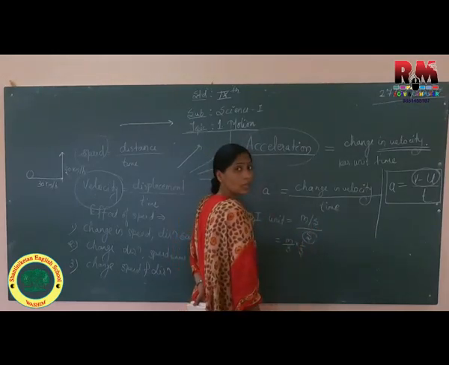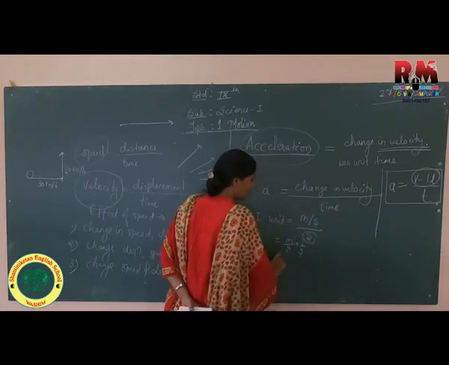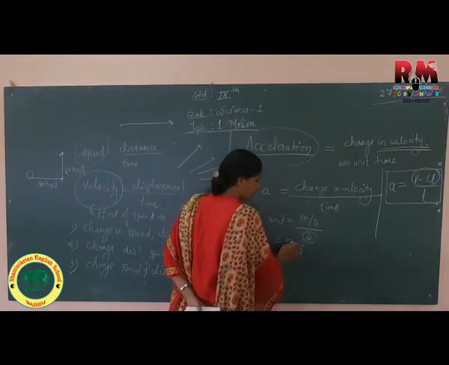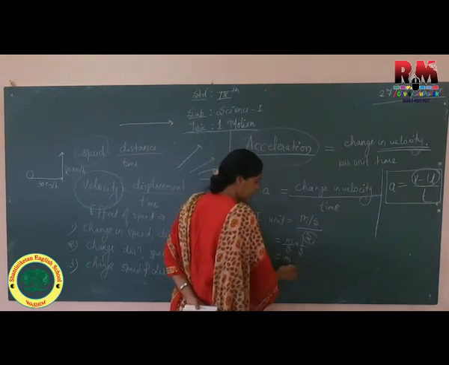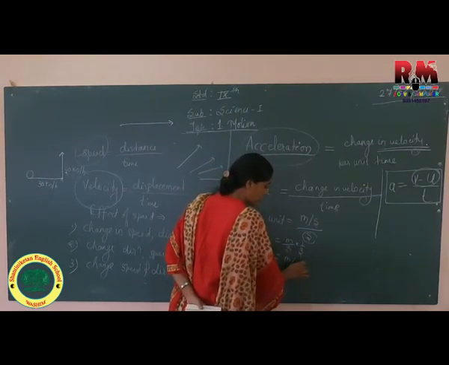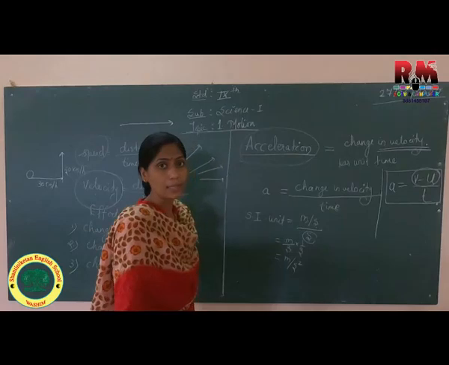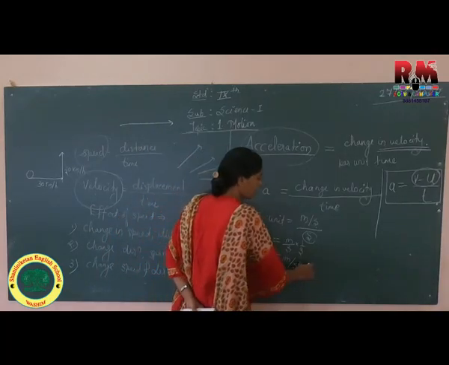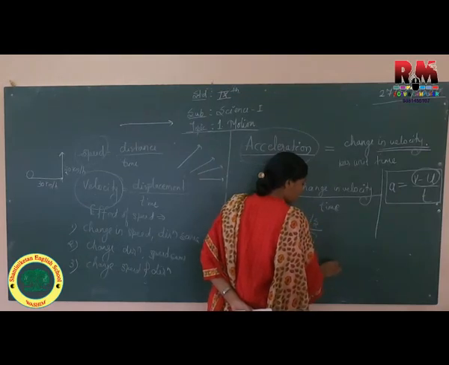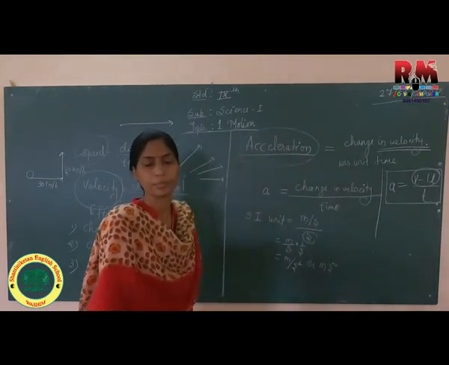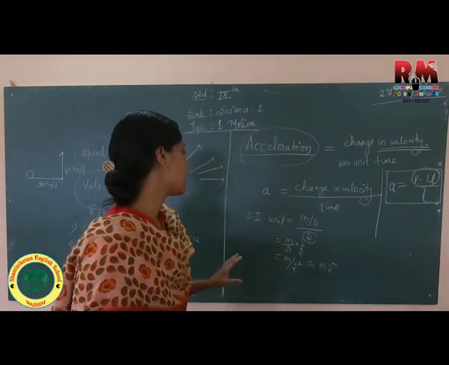So it becomes m into 1, that is meter, second into second, second square. So the SI unit for acceleration is meter per second square, or you can say meter second raised to power minus 2. Understood? So this is the SI unit.